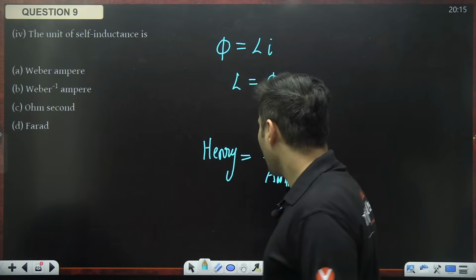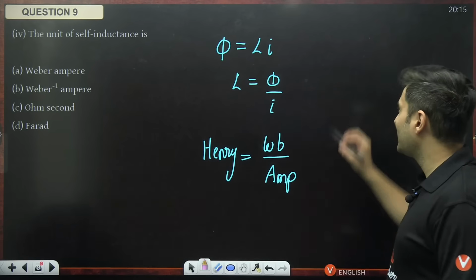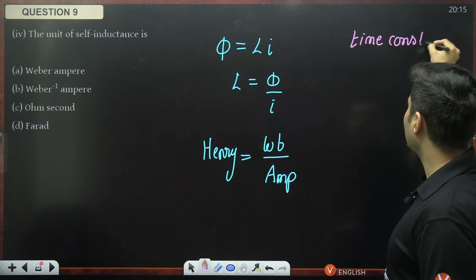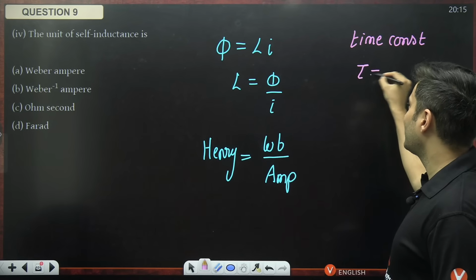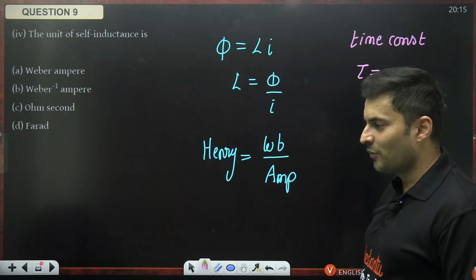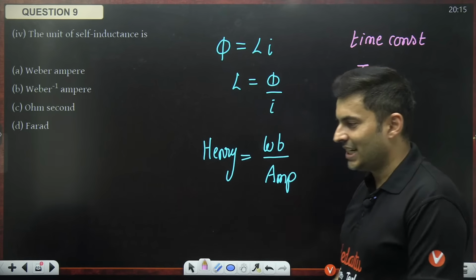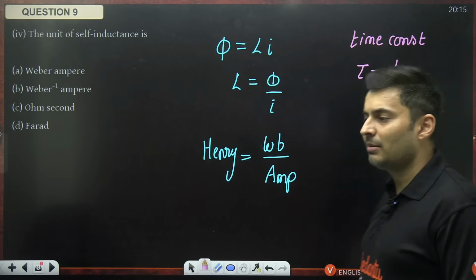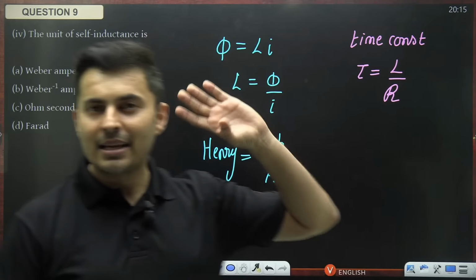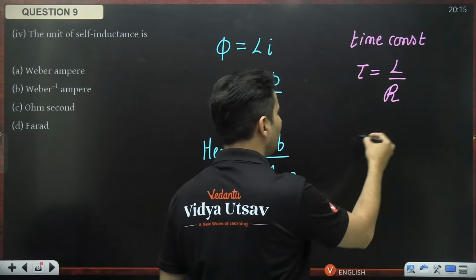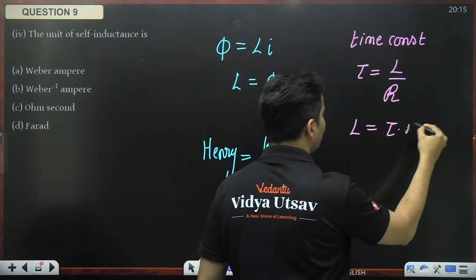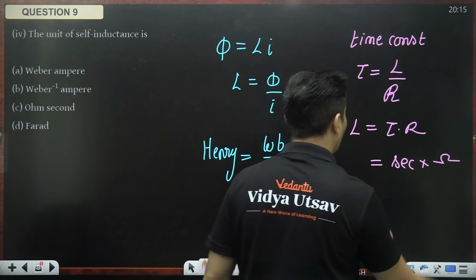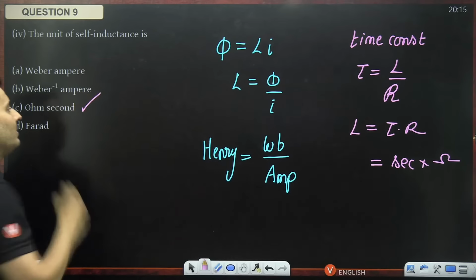What do I do? I know there is one thing called time constant. How many of you remember, guys? Time constant is nothing but L by R. It's a deleted syllabus, but if you know that, it helps you in this question. So from this, L will be time constant into resistance. So time constant is second and resistance is ohm. So ohm second will be the right answer.